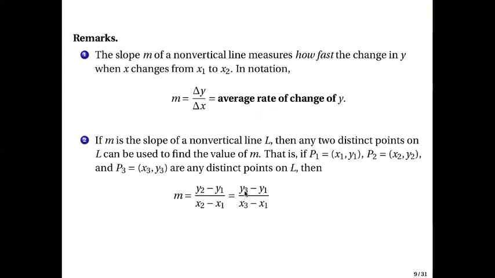It can also be calculated using y3 minus y1 over x3 minus x1, or y2 minus y3 over x2 minus x3, etc. As long as you are consistent, y2 as minuend means x2 must be the minuend in the denominator. Here, y3 and then x3 here. Here, y2 and then x2 here. And all other combinations, as long as you use the coordinates of one point to be your minuend and the other point to be the subtrahend.